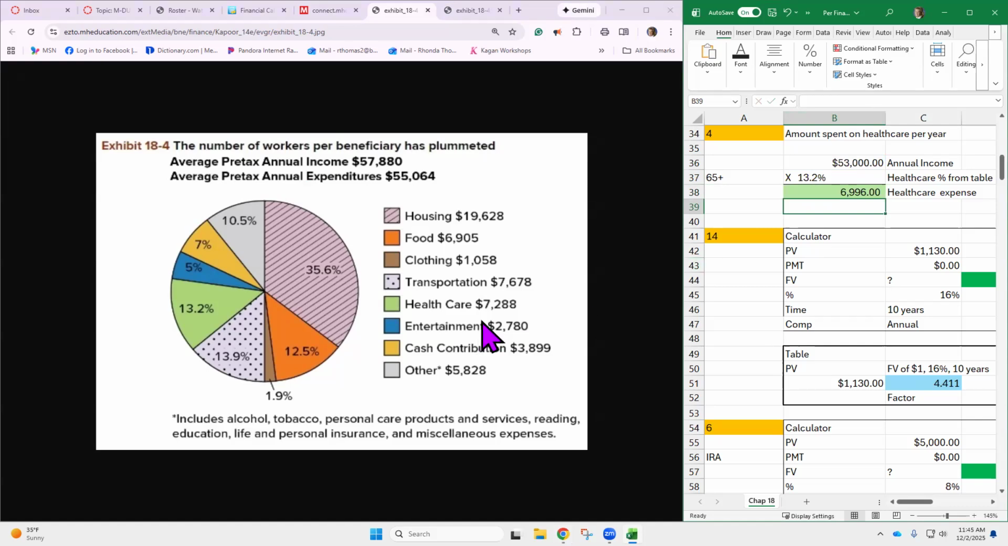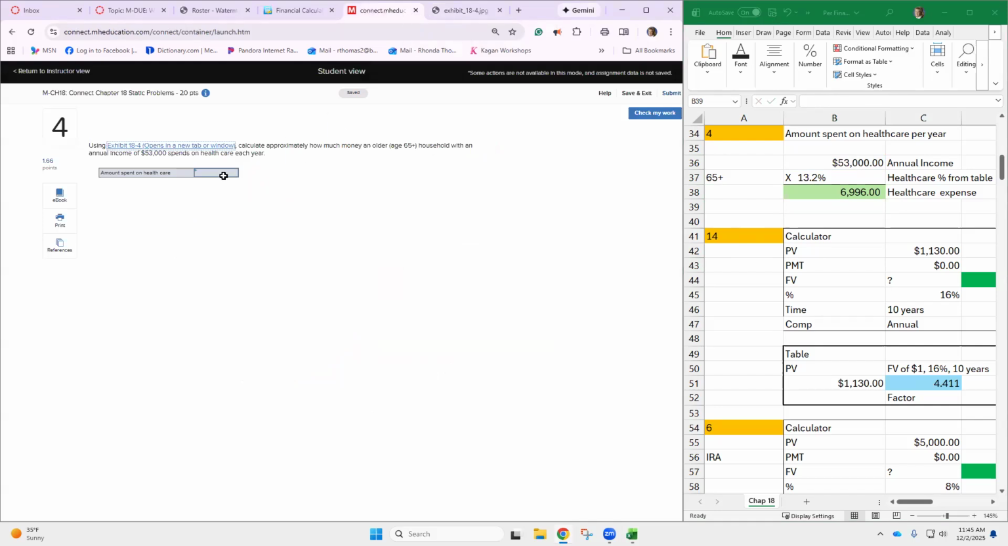13.2% is $6,996 on healthcare a year. That's just an average. That's just a prediction. Doesn't mean that's what you're going to spend.